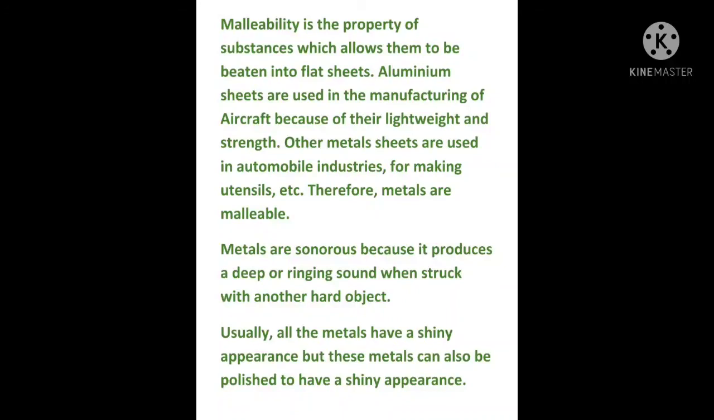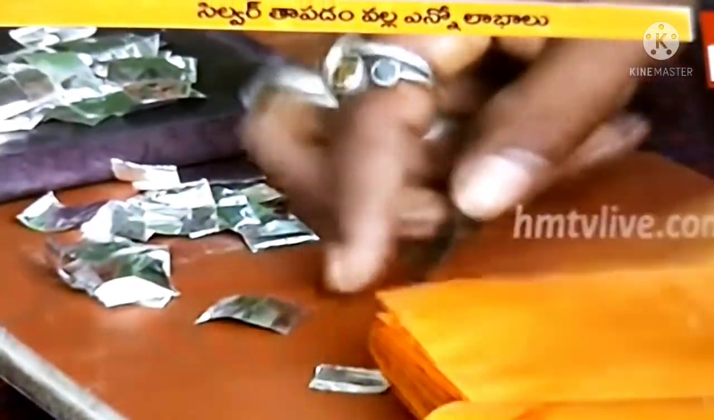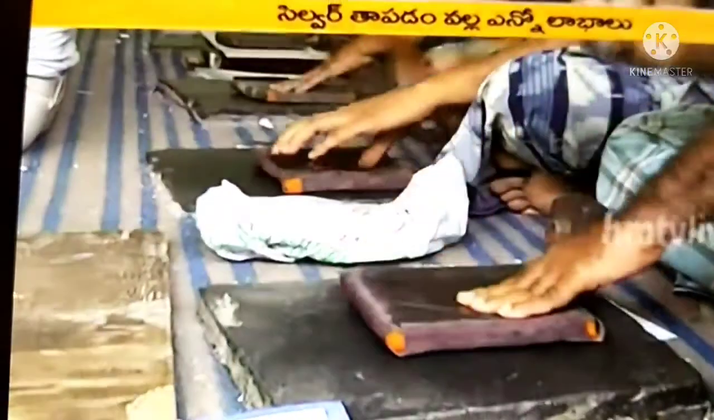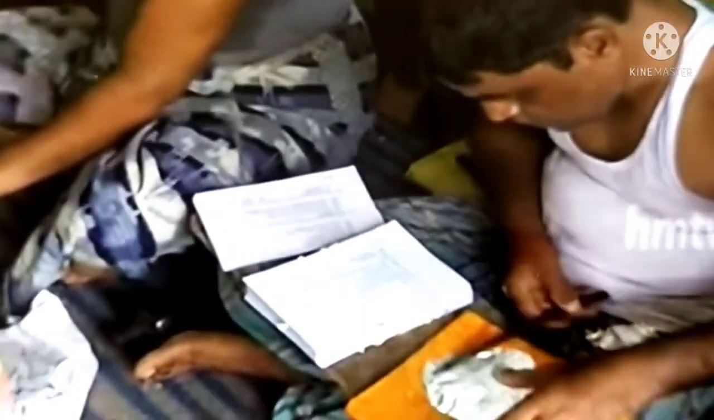Let us understand the property of malleability and the sonorous property of metals with a video. Here is the process by which silver is beaten into a thin sheet. As you can see, the silver is beaten into a thin sheet. Once it is beaten, see how it is removed.